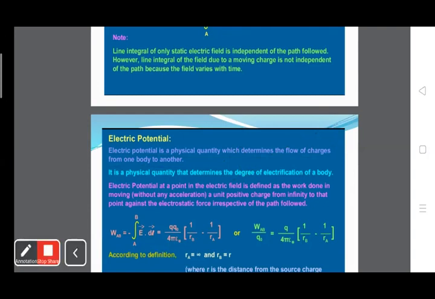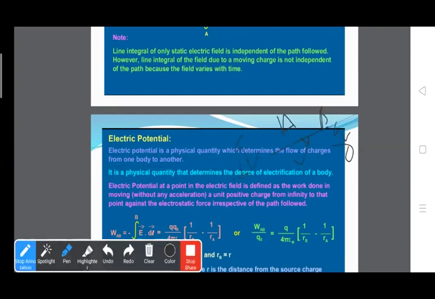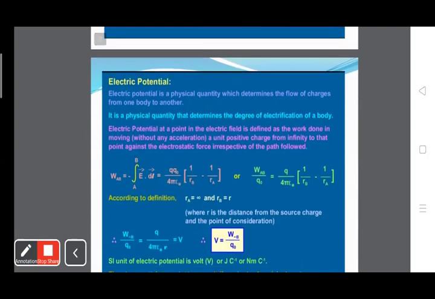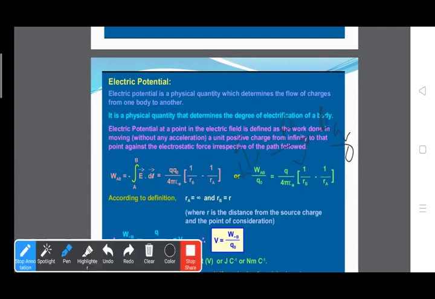Okay, so work done is given by W_AB, between the two points A to B, W_AB equals the integration from A to B of E into dl. E into dl, and when we take the integration like this, E into dl.